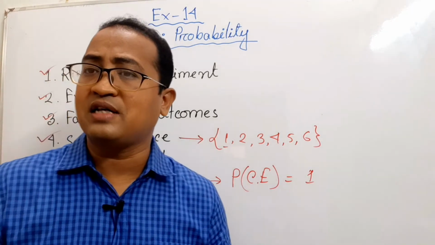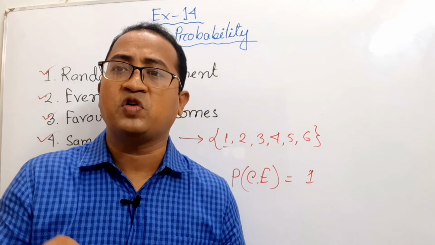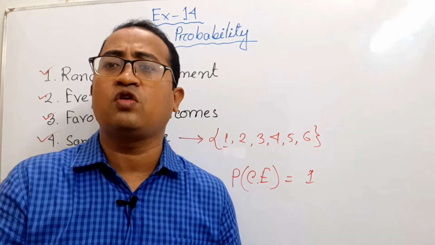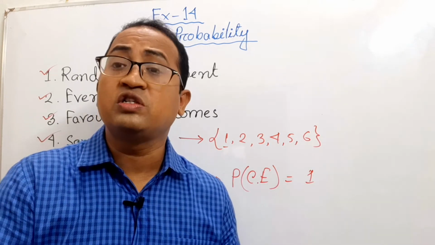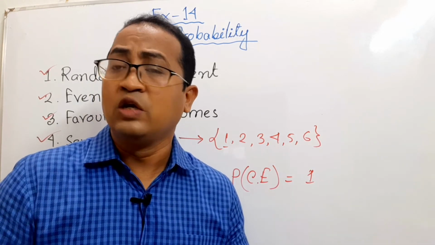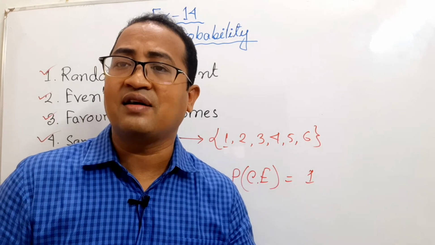Now I will discuss impossible event. An impossible event is the opposite of a certain event, which is not possible. Say you will not see the sun in the night.